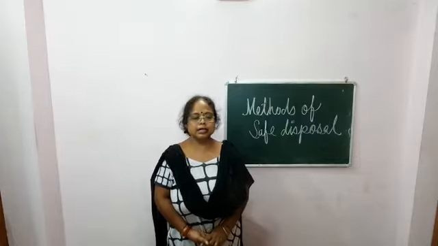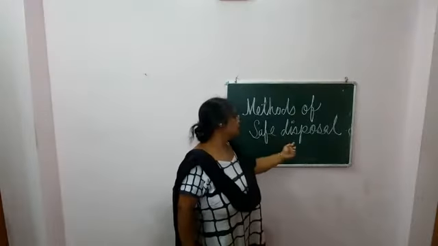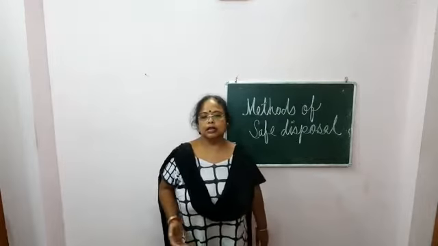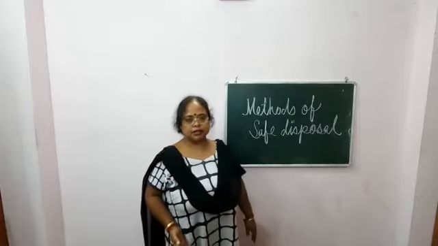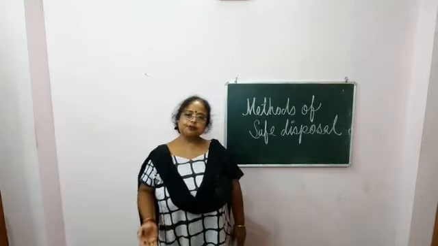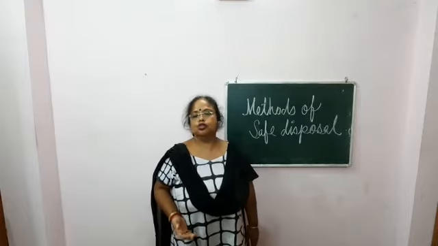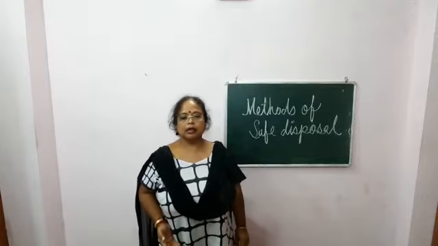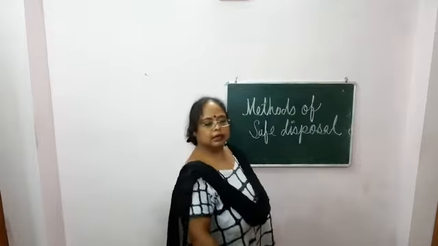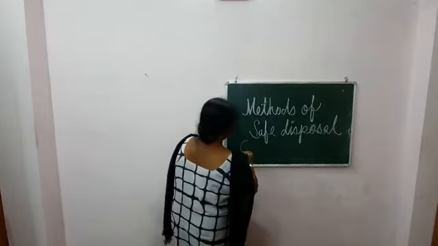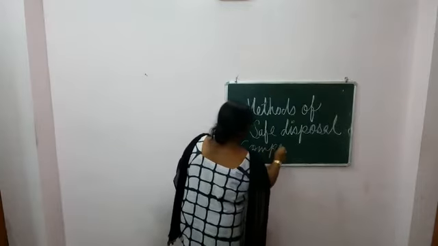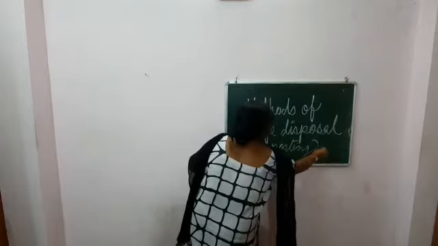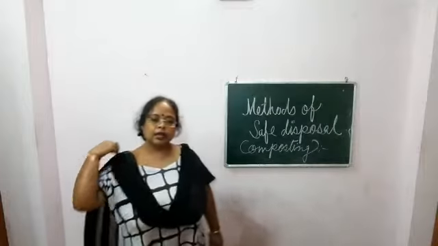Today I will discuss methods of safe disposal. This is the second part of methods of safe disposal, under the waste management chapter. In the first part I discussed two methods, segregation and dumping. Today I will discuss composting. So first, what is composting?